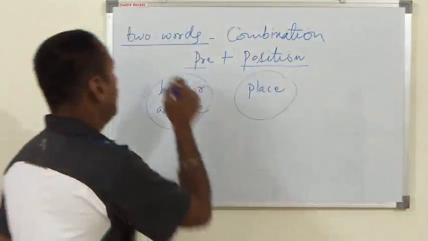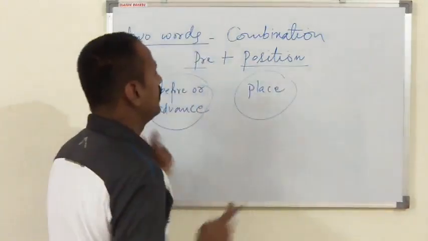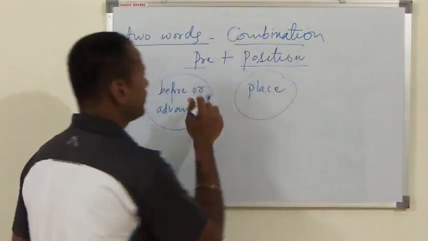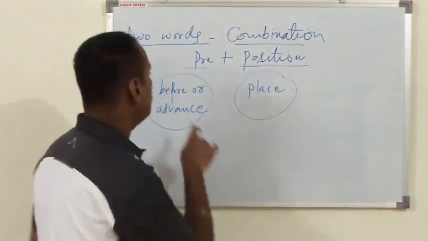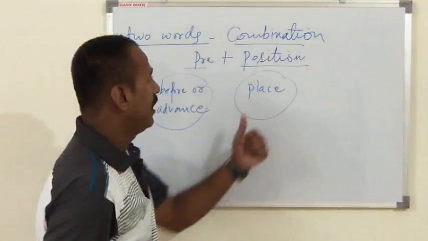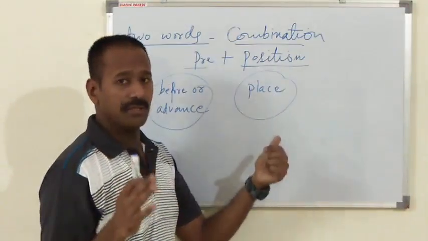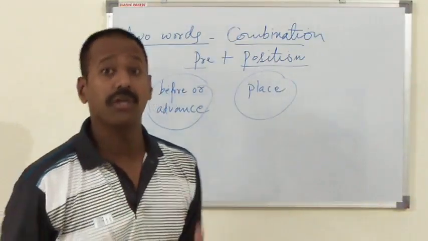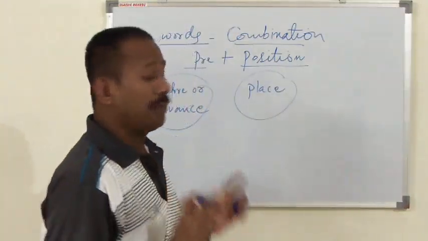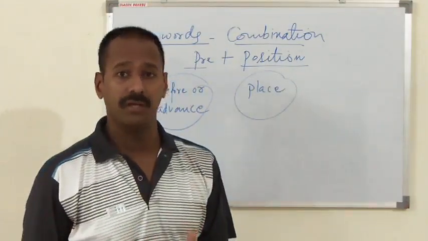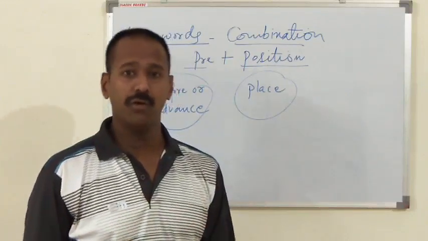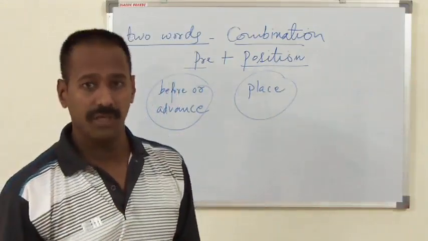It's a combination of two words, pre plus position. In simple words, we can say preposition is a word which comes before anything or something. इसका मतलब ये हुआ which comes before something.